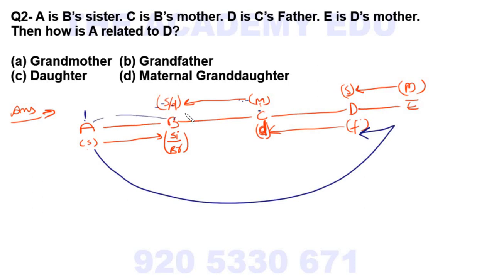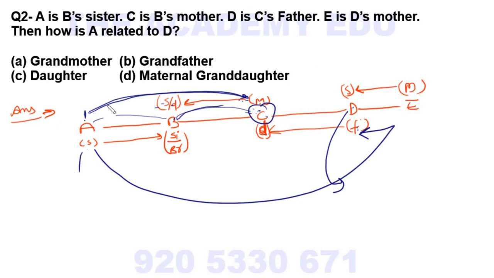If C is mother of B, so for me, I am A, C is my mother. Mother's father, D is father of C, so mother's father is Nanaji, grandfather. So D is my grandfather and I am his grandson.